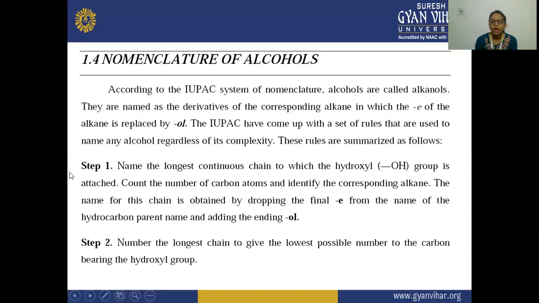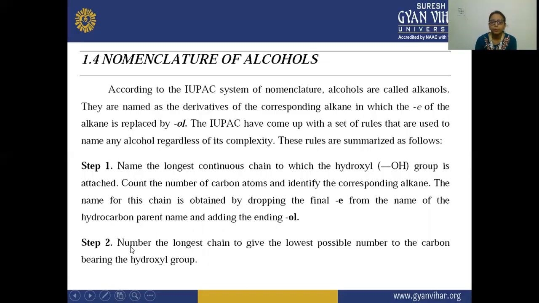In the first step, you have to name the longest continuous chain which has the hydroxyl group attached to it. After that, you have to count the carbon atoms so that you can identify which alkane it is. Next, the name of this chain is obtained by dropping the final E, and then you have to add the ending ol. You have to replace this E by ol.